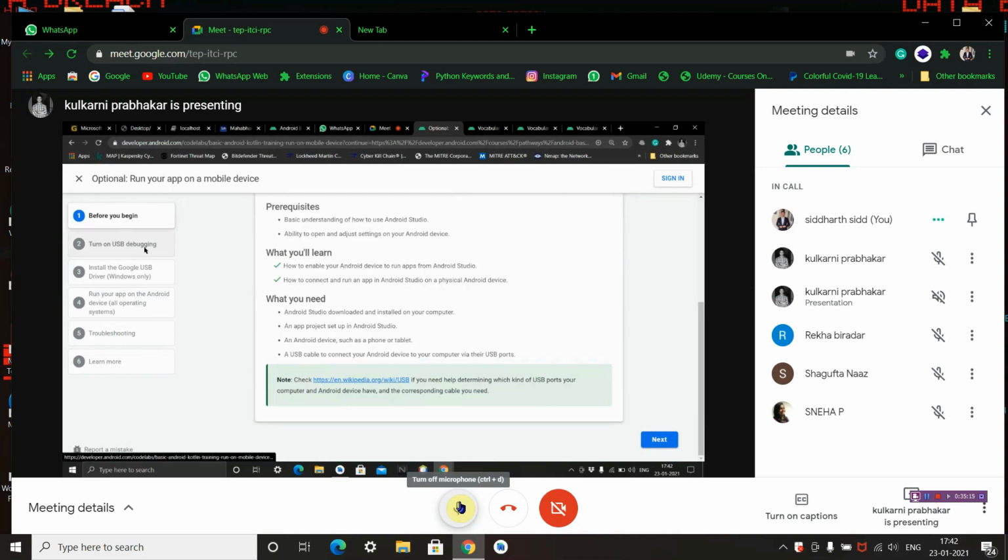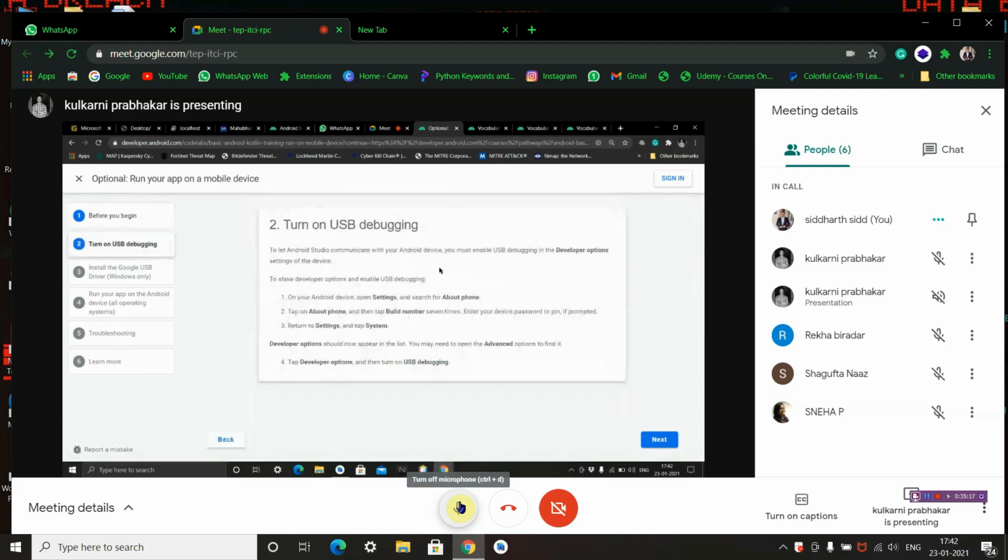So next, turning on USB debugging. To let Android Studio communicate with your Android device, you must enable USB debugging in the developer options settings of the device. To show developer options and enable USB debugging, open your Android device. Open settings and search for About Phone. Tap on About Phone and then tap on build number 7 times.